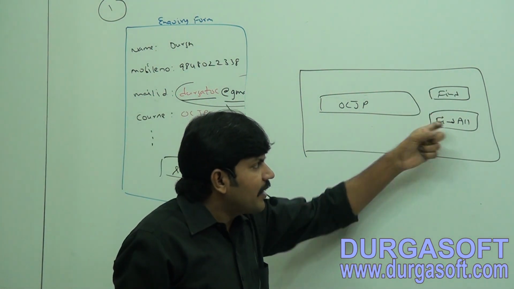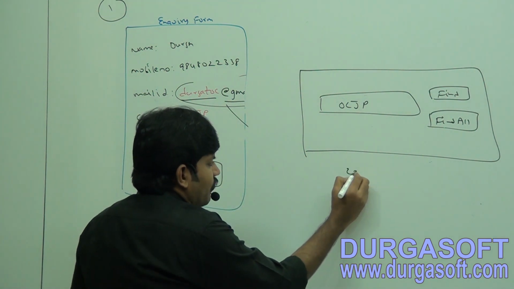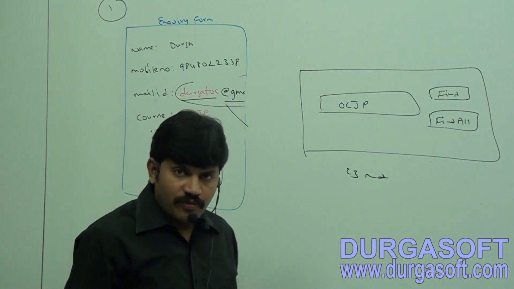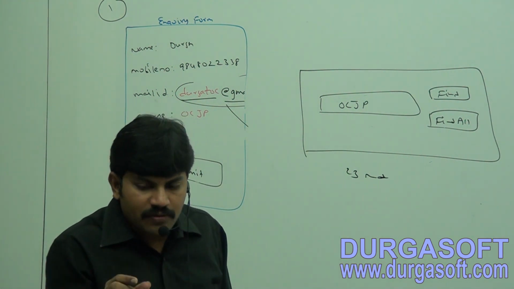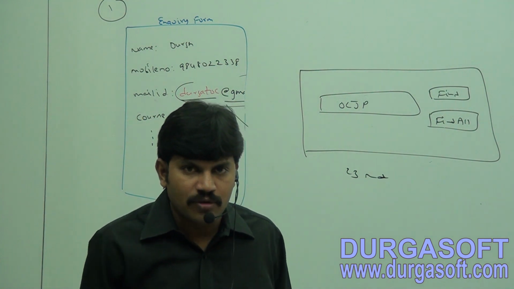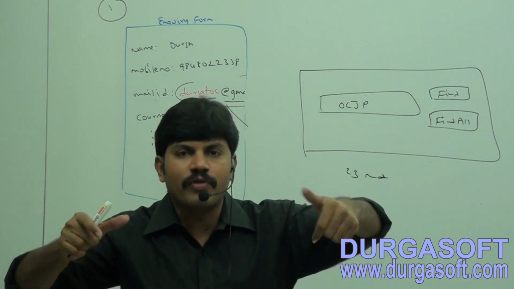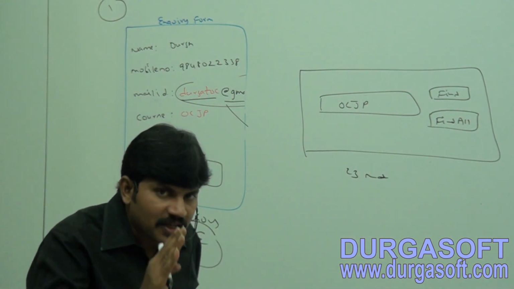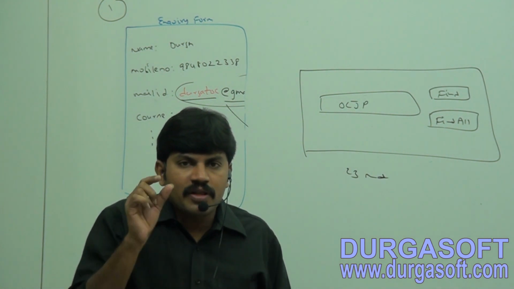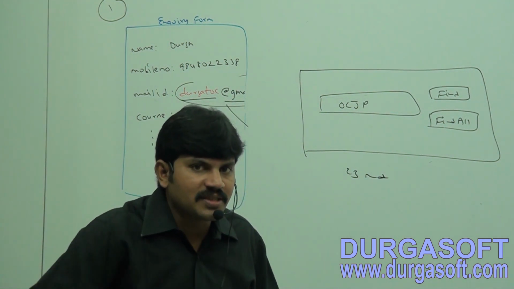If I click find all, immediately it's going to tell some 23 matches found. And wherever the OCJP word is there, it is going to be highlighted with yellow color background or red color background in the web page. Are you getting it? Sir, Control F is to find a particular pattern. This type of application, sir, can you please search whether OCJP is available or not? If it is available, how many times it is available?